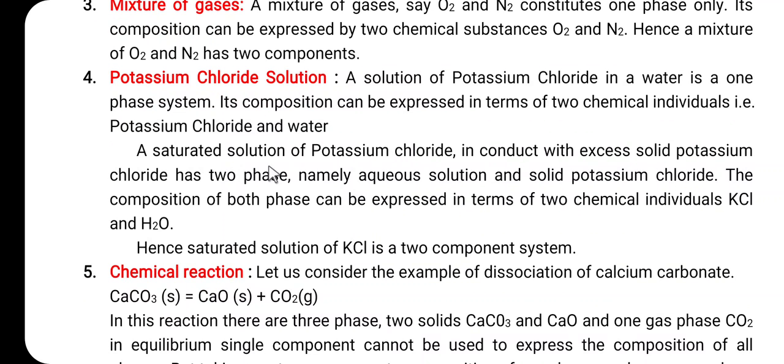When we consider a saturated solution of potassium chloride in contact with excess solid potassium chloride, it has two phases, namely the aqueous solution as well as the solid potassium chloride. The composition of both the phases can be expressed in terms of two chemical individuals, that is KCl and water. So, a saturated solution of potassium chloride is a two component system, here C is equal to 2.